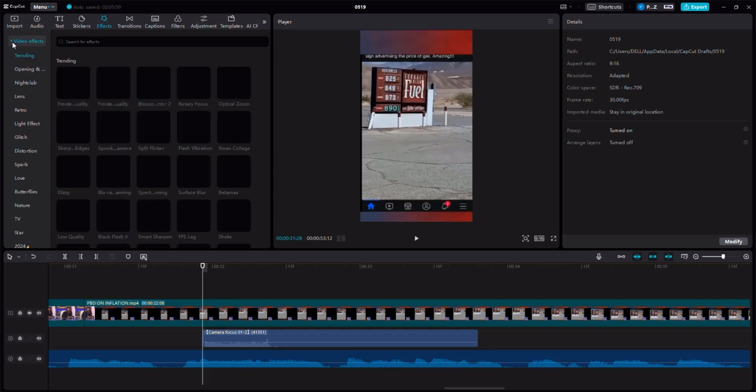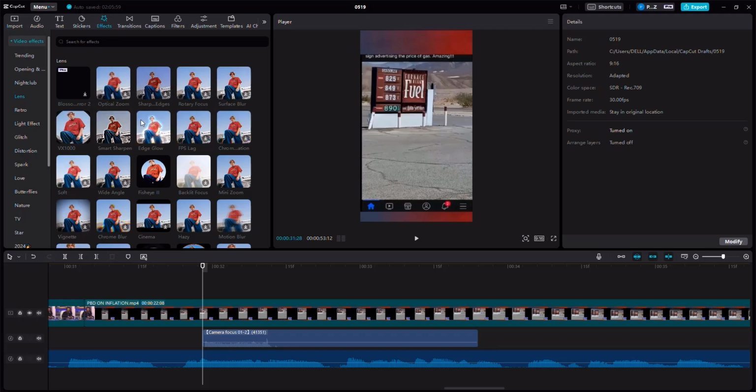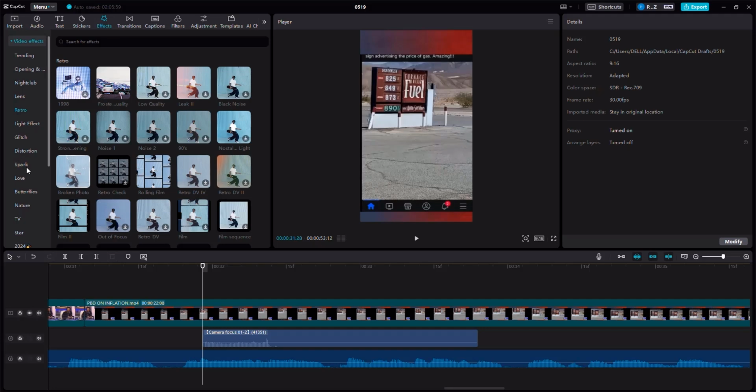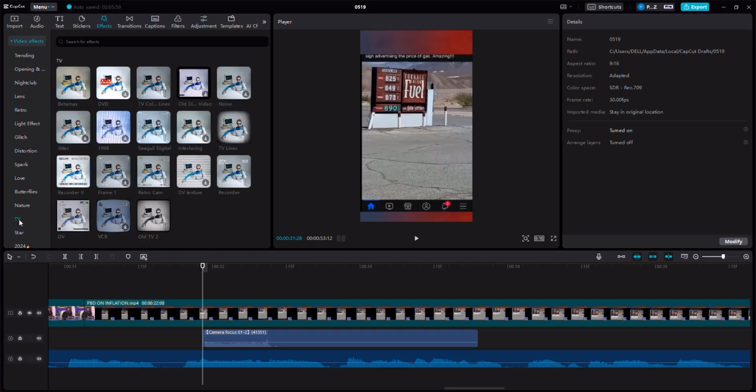But I would like to go right here, search for lenses. There's a couple of lenses here that we can utilize. And I think I can use something interesting. Well, actually, I'm going to click the TV ones instead.